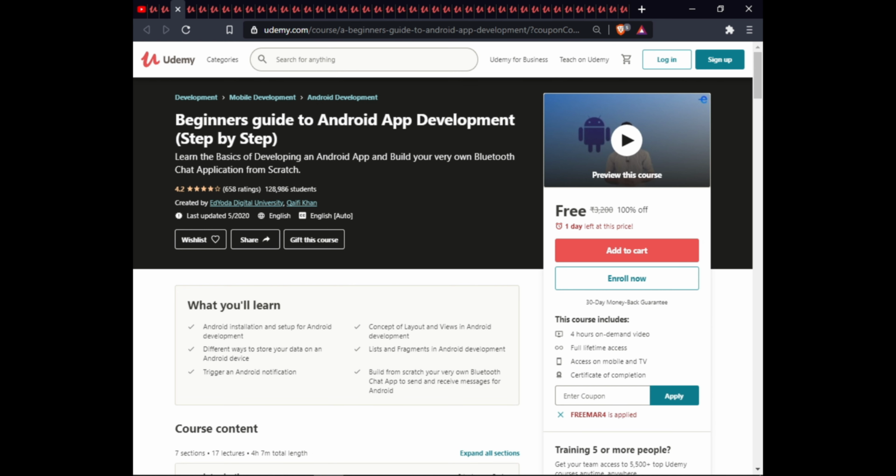The next course is Beginner Guide to Android App Development, step by step. In this course, you learn Android installation and setup for Android development, the concept of layouts and views in Android development, different ways to store your data on an Android device, lists and fragments in Android development, triggering an Android notification, and building from scratch your very own Bluetooth chat app to send and receive messages from Android. This course has on-demand video, full lifetime access, access on mobile and TV, and a certificate of completion.